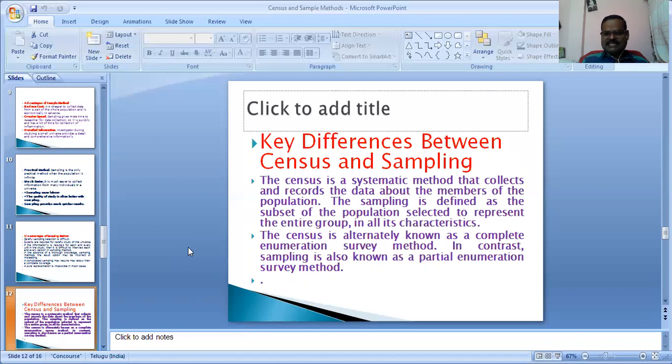The census is alternatively known as the complete enumeration survey method. In contrast, sampling is also known as the partial enumeration survey method.